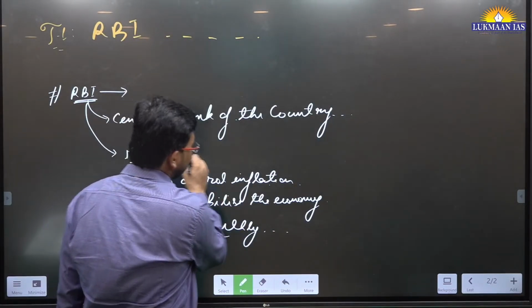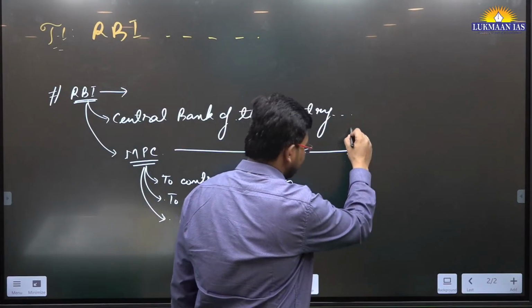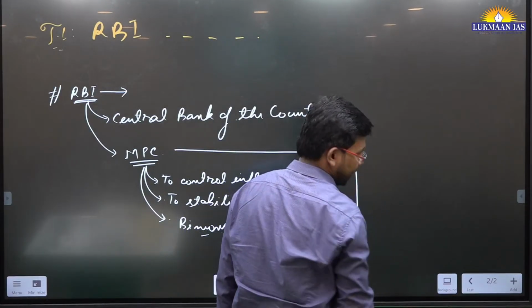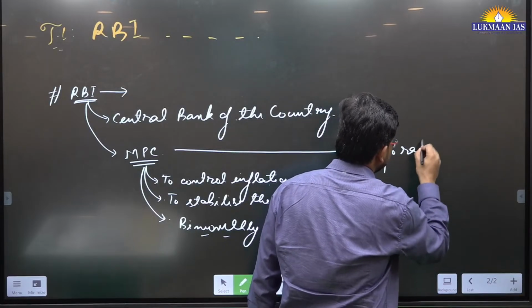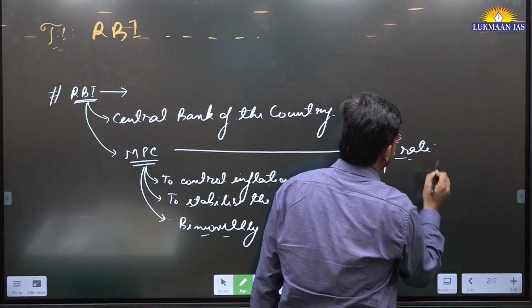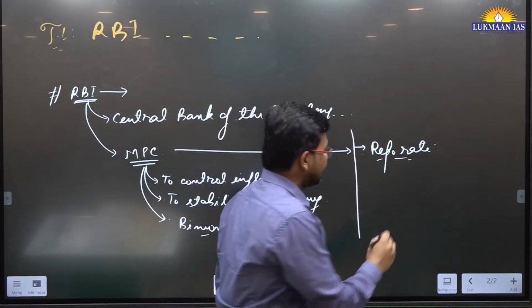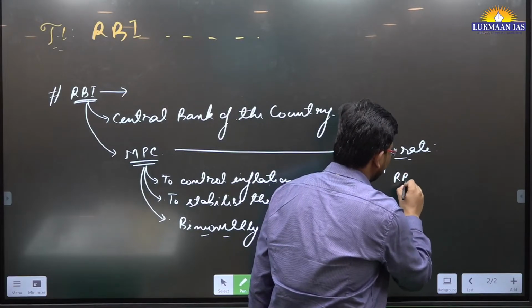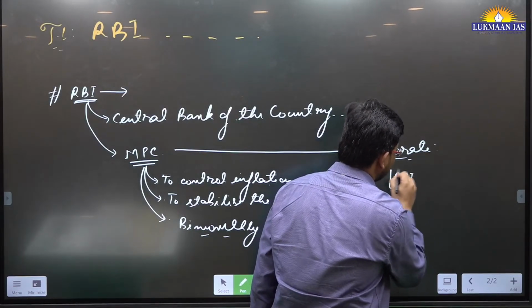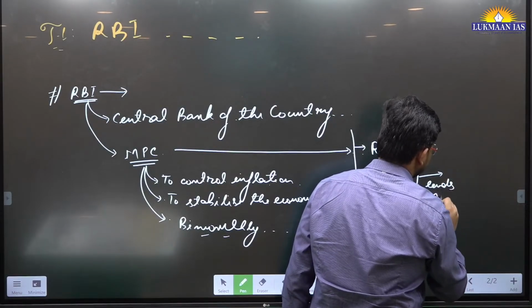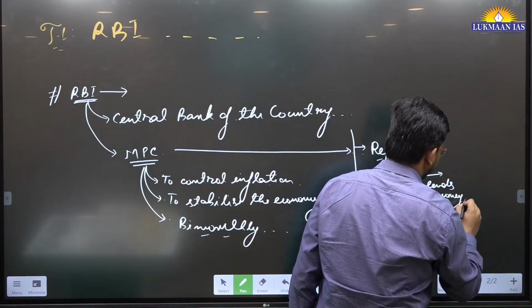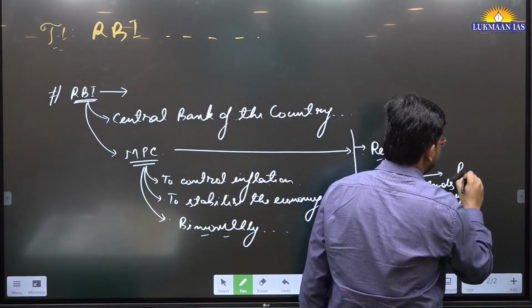This Monetary Policy Committee in India has various tools. One of the tools is known as the repo rate. What is the repo rate? Repo rate is the rate at which the Reserve Bank of India, or the central bank of a country, lends money to banks in the country.